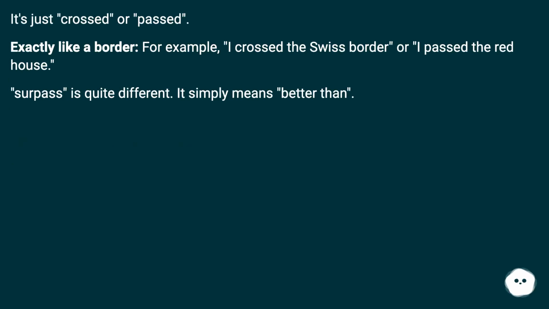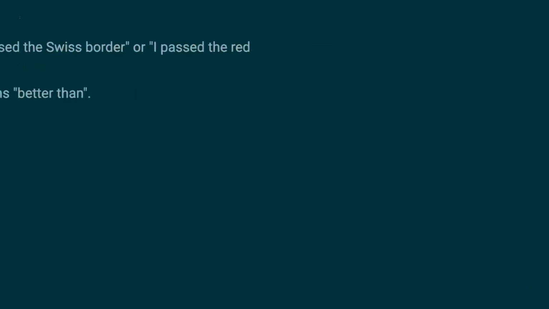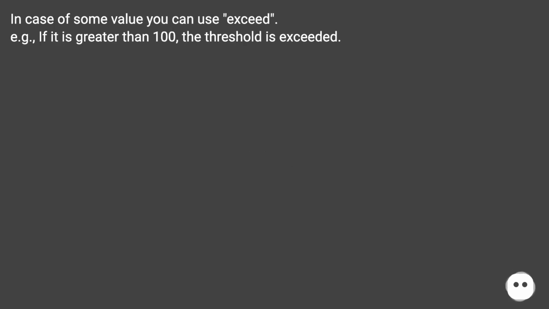It's just crossed or passed. Exactly like a border, for example, I crossed the Swiss border or I passed the Red House. Surpass is quite different. It simply means better than. In case of some value you can use exceed. For example, if it is greater than 100, the threshold is exceeded.